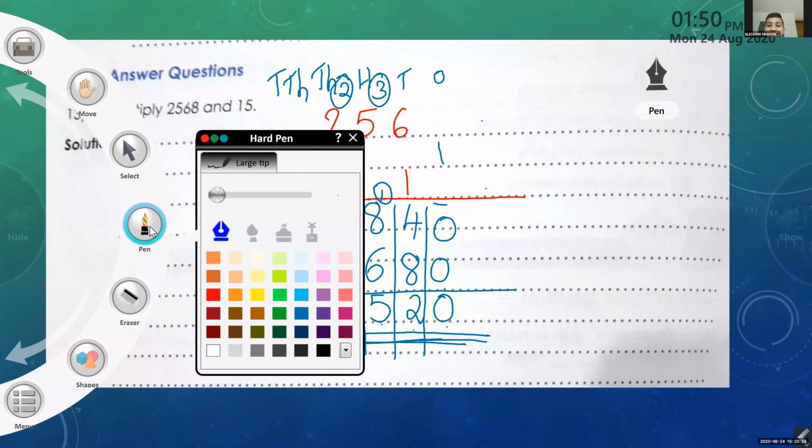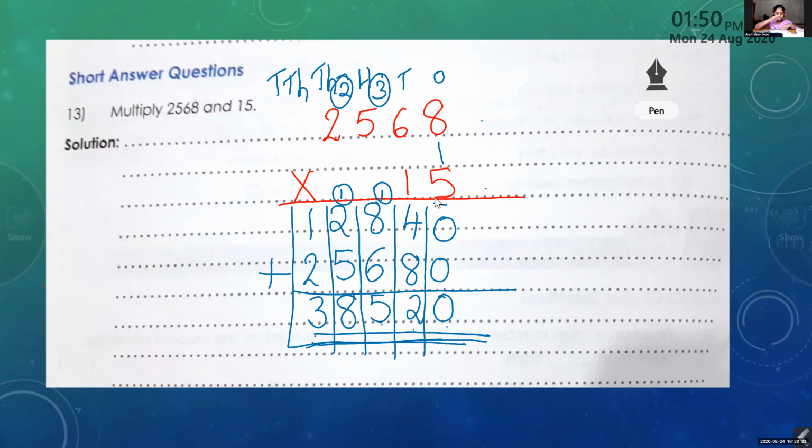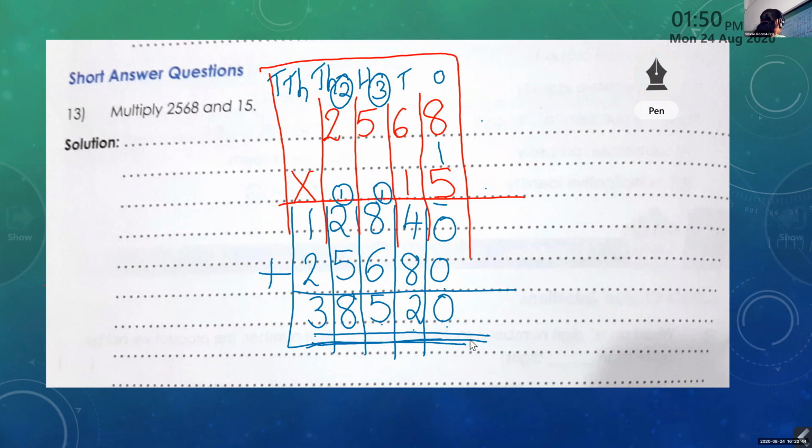I'm writing. Finish. Okay, 2, 5, 6, and here 8. Ma'am, you can draw the place value chart. Ma'am, can we give it a space to put the carryovers? Did you understand how to draw the place value chart? Yes, ma'am. Now look at the board. I have drawn that.